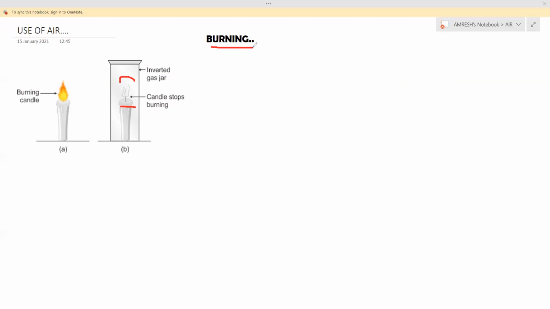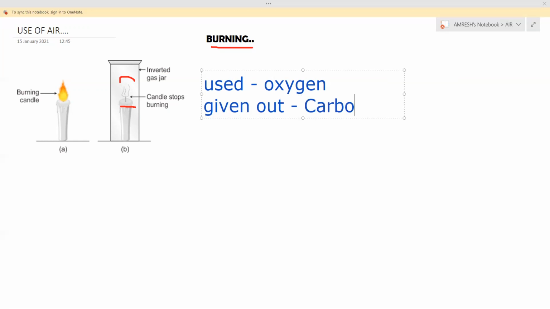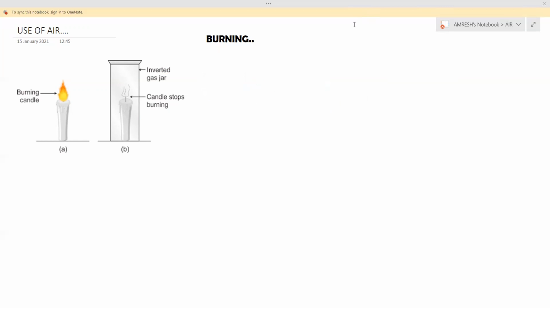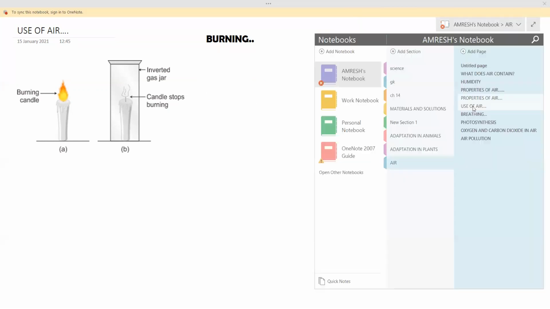Now, in this you have to take care what is used and what is given out. So used is oxygen, you just write, and given out is carbon dioxide. We use oxygen and give out carbon dioxide during burning. That one you take care of. This candle experiment diagram may also come in your exam.